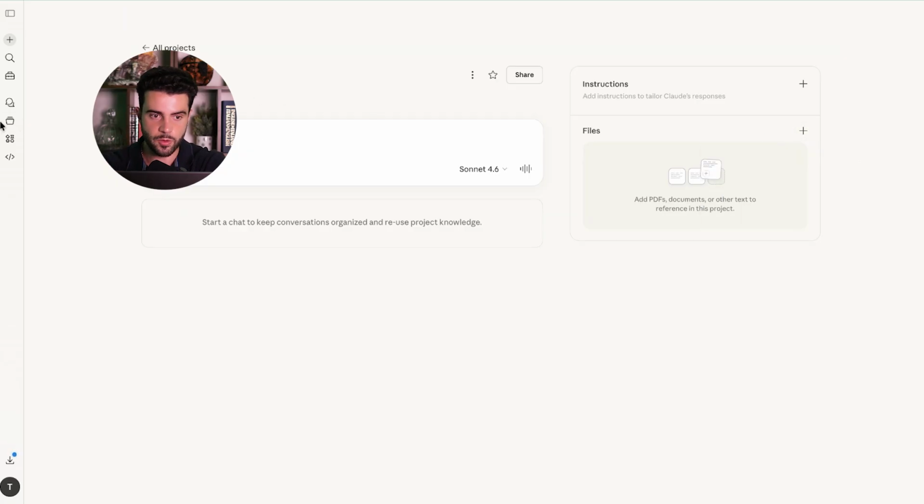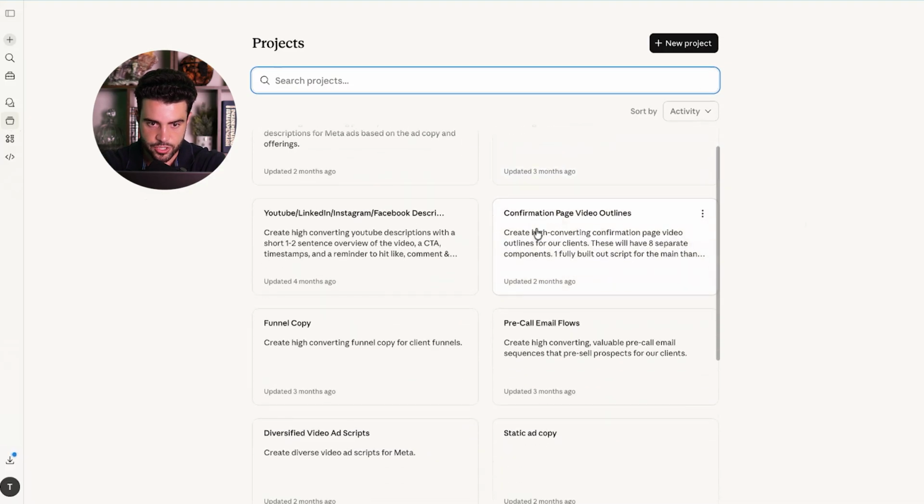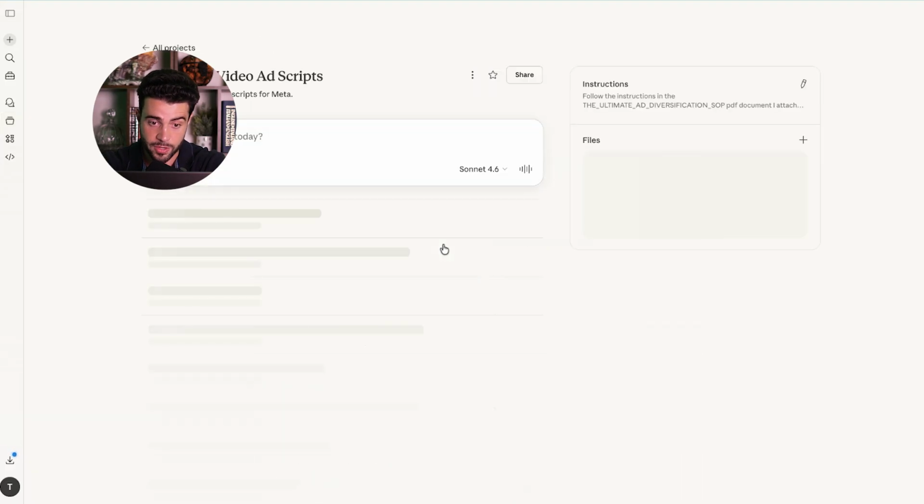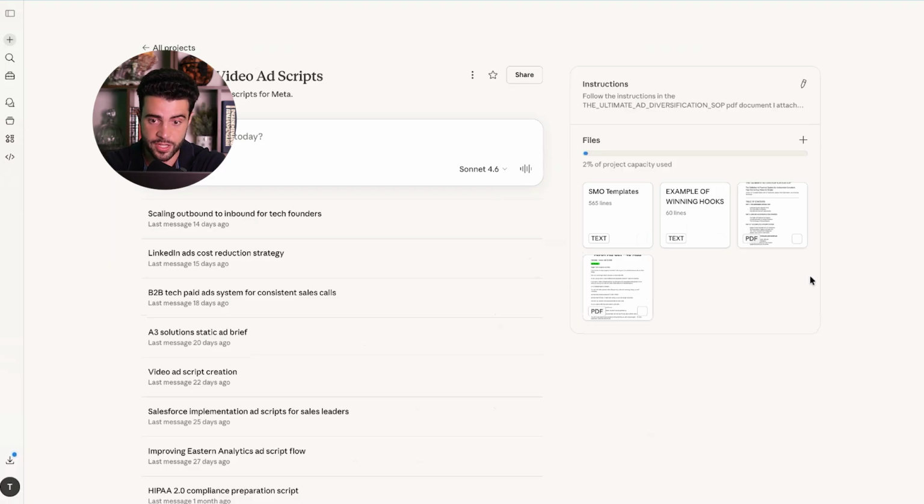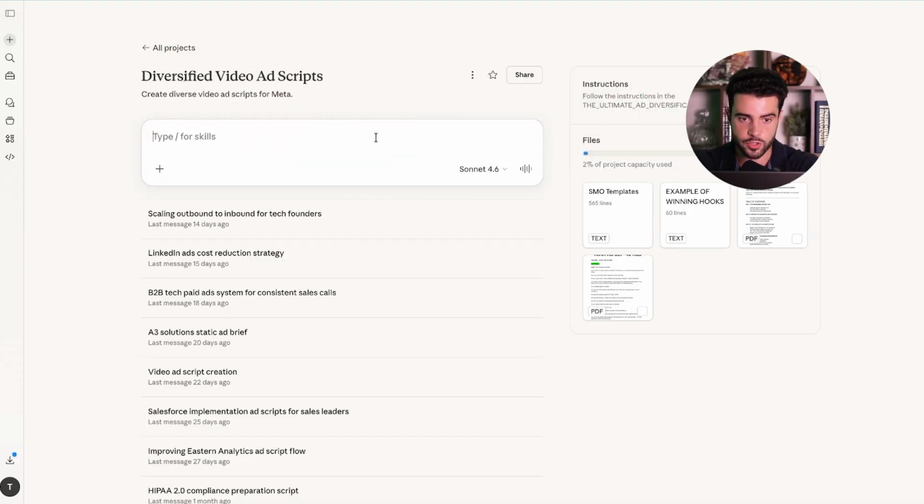Just to show you exactly what we do, we have a project here that's trained on a whole bunch of things, as you can see, but it's trained on our video ad scripts. Some of our best winning ad scripts, some of our example winning hooks, also some templates that we use, so that it understands what we do from a high level in terms of writing these video ads.